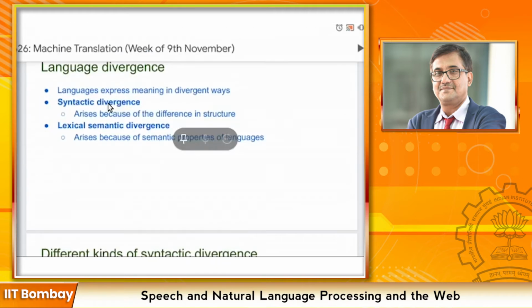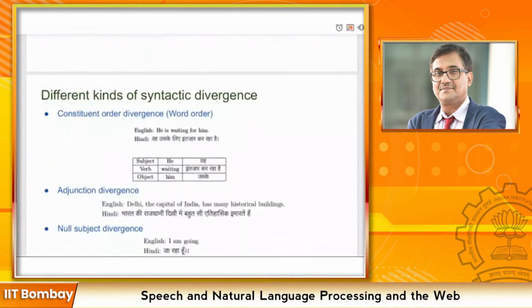Different languages represent meaning in quite different ways. This phenomenon is known as language divergence. We also discussed different types of divergence in the last lecture, and we will also be discussing divergence in the next few slides. The main two kinds are syntactic divergence and lexical semantic divergence. Syntactic divergence arises because of the difference in structure of the languages, and lexical semantic divergence arises because of the semantic properties of language.